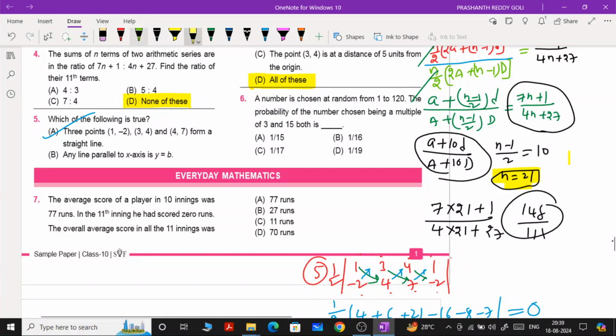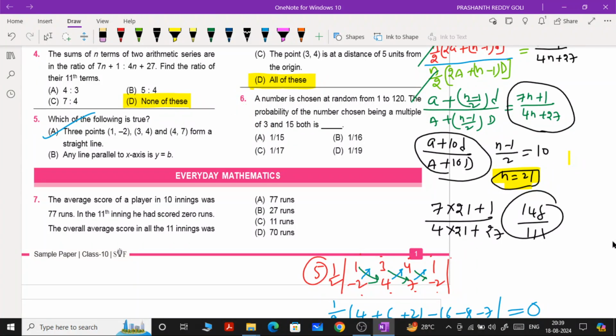Remember, whenever you are solving probability questions, you should focus on the or condition and the and condition. If it is or, you should take plus. If it is and, you should take into, multiplication. Okay, now multiplication we can take.